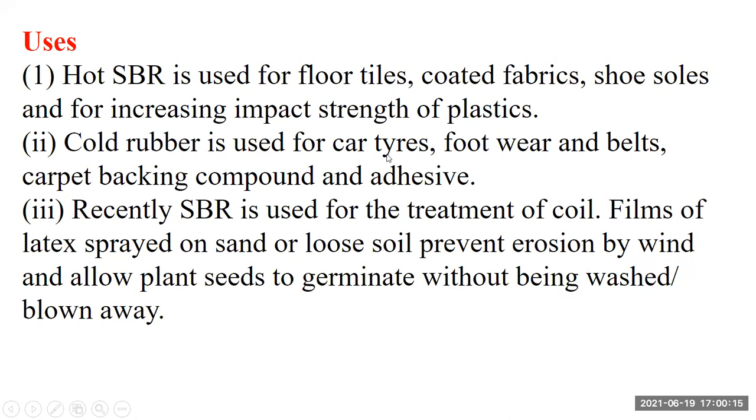Cold rubber is useful for car tires, footwear, belts, and carpet backing compound of adhesives. Recently, SBR is useful for treatment of soils, films of latex sprayed on sand or loose soil to prevent erosion of the slopes and allow seeds to germinate without being washed or blown away.